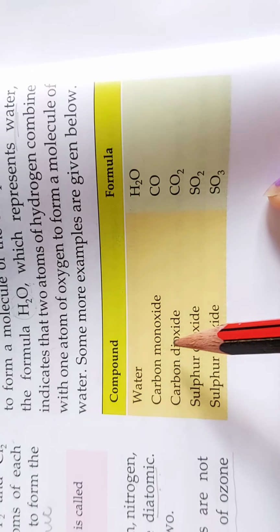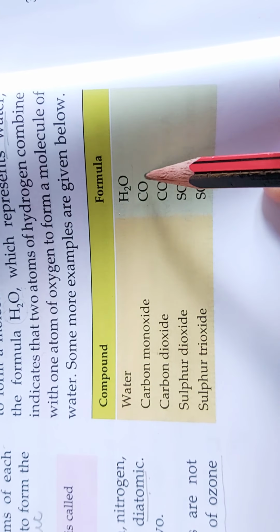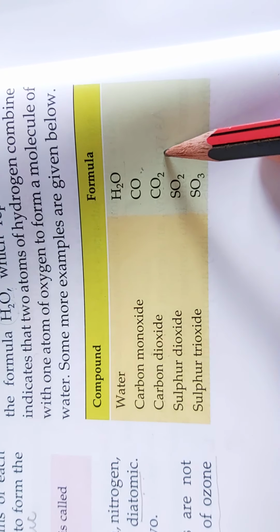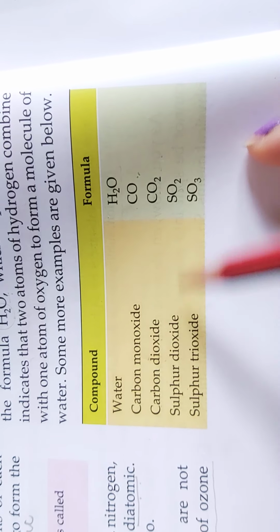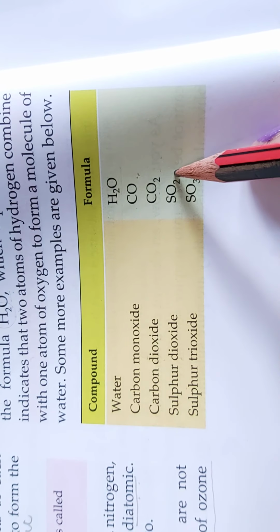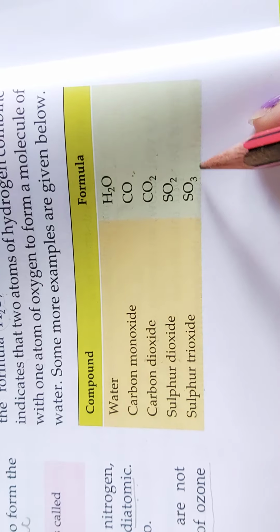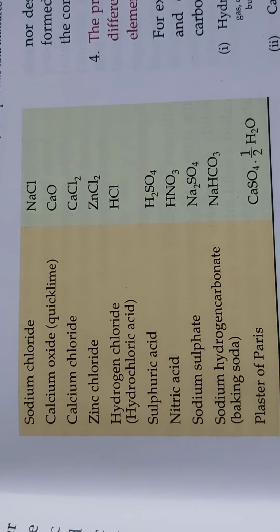Carbon monoxide, mono means single, CO, 1 carbon 1 oxygen. In carbon dioxide, di means double, so the molecular formula is CO2. Sulfur dioxide, di means double, 2 oxygen atoms. And sulfur trioxide, SO3, tri means 3 atoms of oxygen.